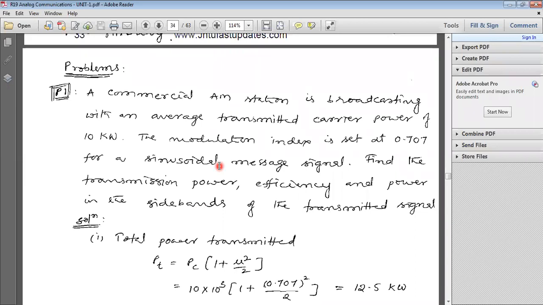Average transmitted carrier power. Here we have PC. First note down the value of PC.